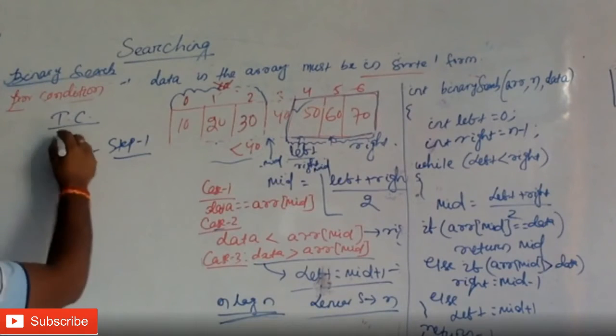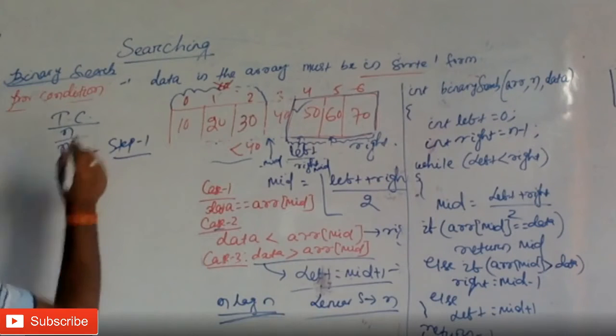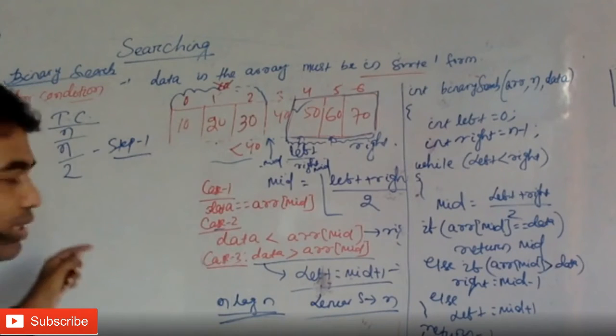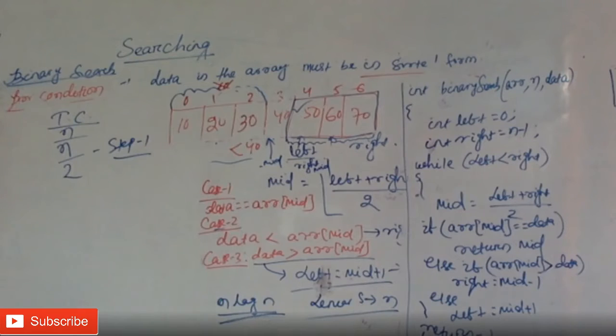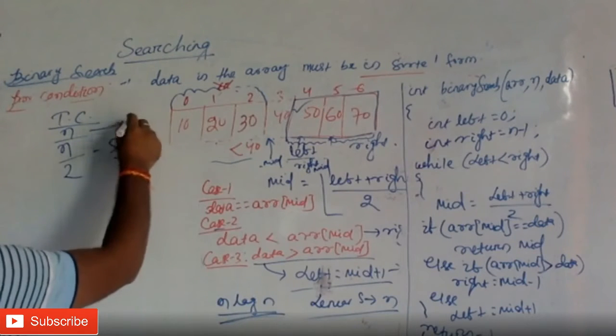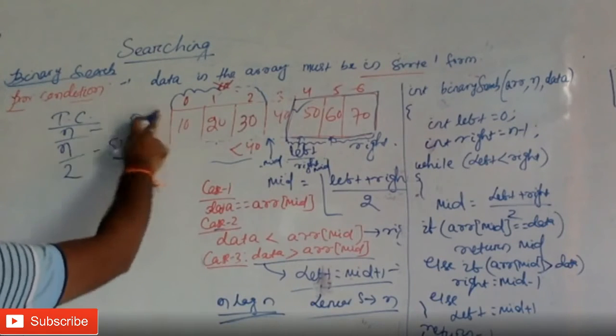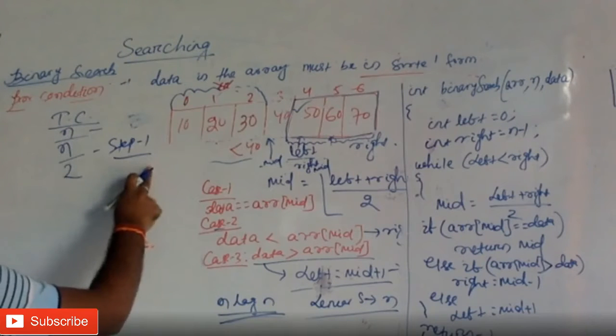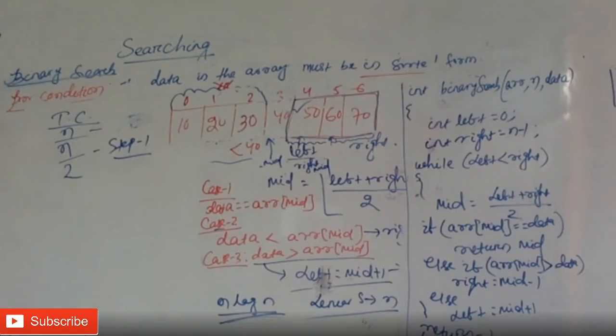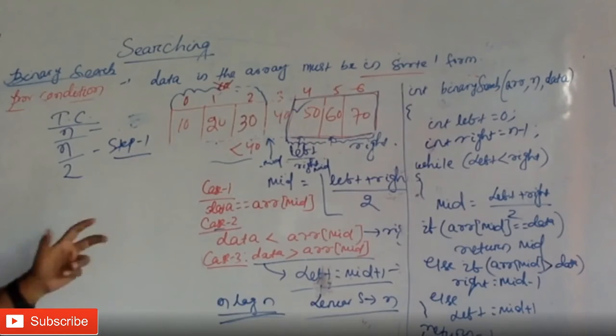Initially it was n elements, because the total is n. So try to understand: this was my initial step. Then in step 1 I discarded and made it n by 2. Can you tell me in the next step how many elements will be in the new array?